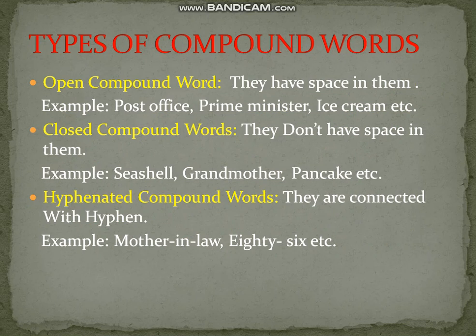Open compound words, closed compound words, and hyphenated compound words. Open compound words have space in them, as you can see in the example post office. In the two words post and office there is a space. So such type of words are called open compound words. Closed compound words don't have space in them. For example, seashell. You can't see space in them.